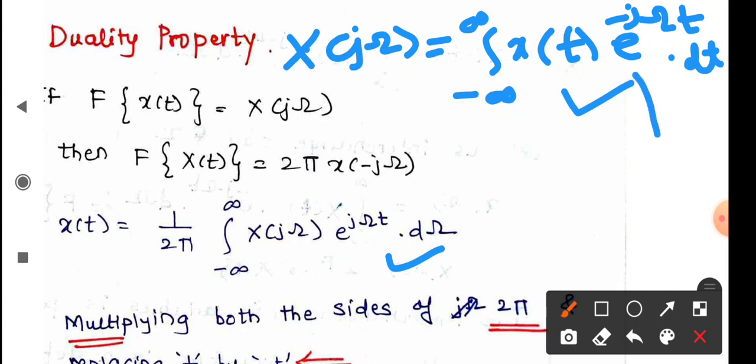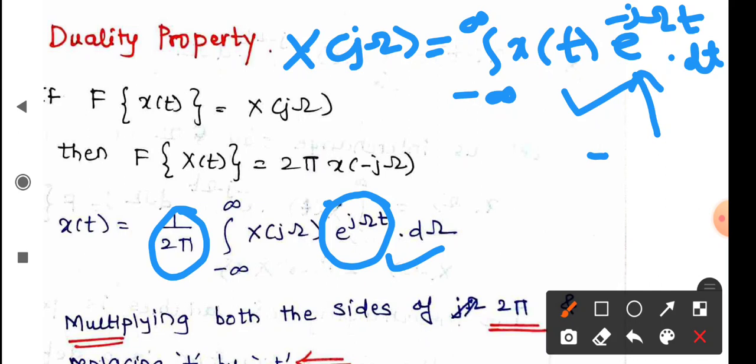Just observe the sign: here with this term the sign is minus, while here it is plus. At the same time, the 1 upon 2 pi factor is there here and not there. So these two equations are almost identical except for a factor of 1 upon 2 pi and the difference of the minus sign in the exponential in the integral.